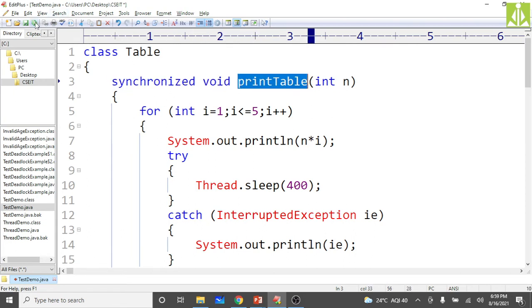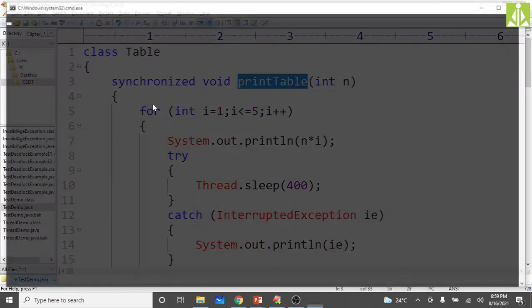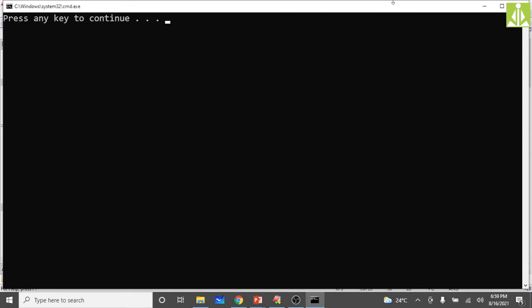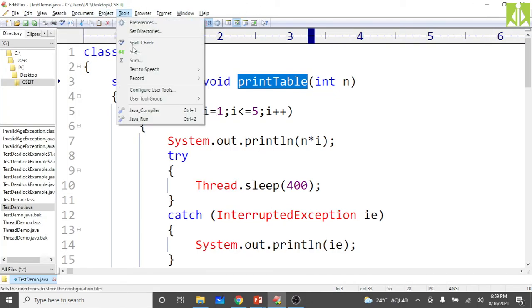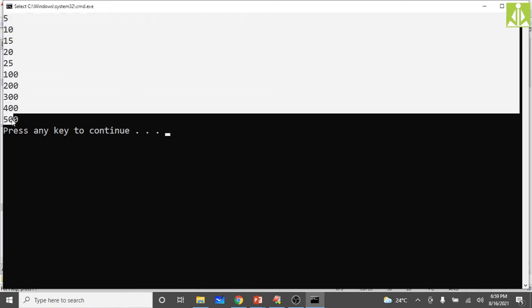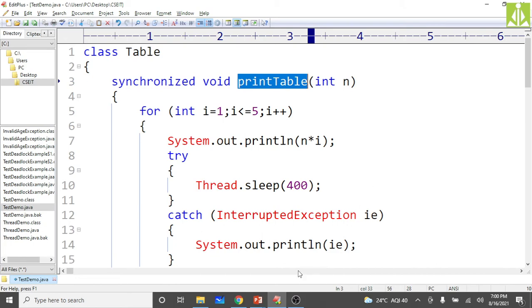Now what will happen, for that same program we will get the output in a synchronized way, because now the resources are synchronized. Okay, run. As you can see, 5, 10, 15, 20, 25, 100, 200, 300, 400, 500. We are getting the result output in a synchronized way. Hopefully you understood this one.